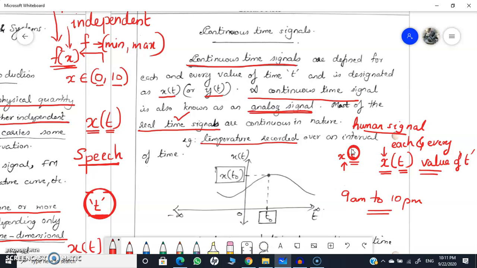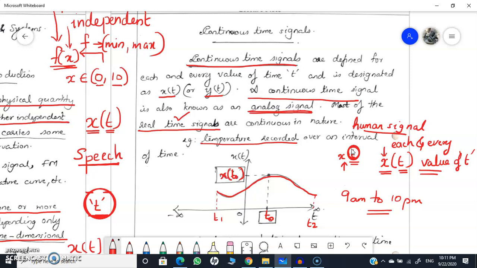For example, if I am plotting a continuous time signal, suppose that I am plotting from say T1 to T2. Okay, I am plotting from T1 to T2. So I am getting a continuous amplitude that is varying from time T1 to time T2. Okay, so at each and every moment I can find a value. For example, if I am taking the moment t is equal to t0, I can find the value at this moment as x of t0. Okay, so this is known as continuous time signal.